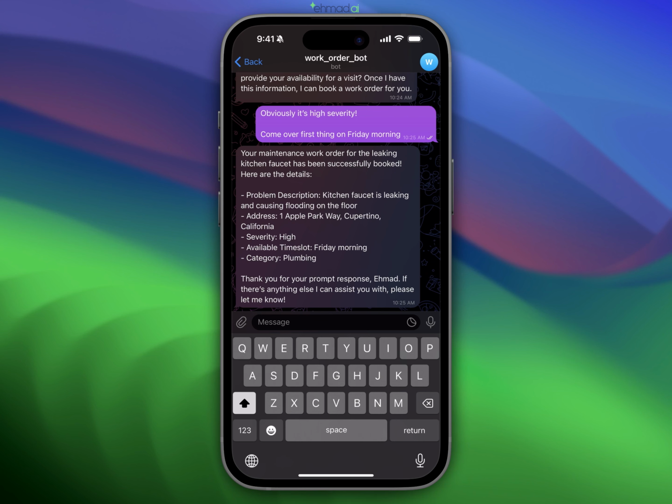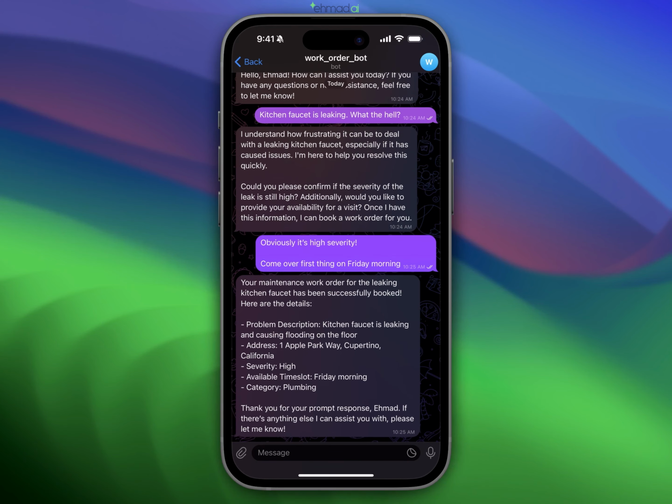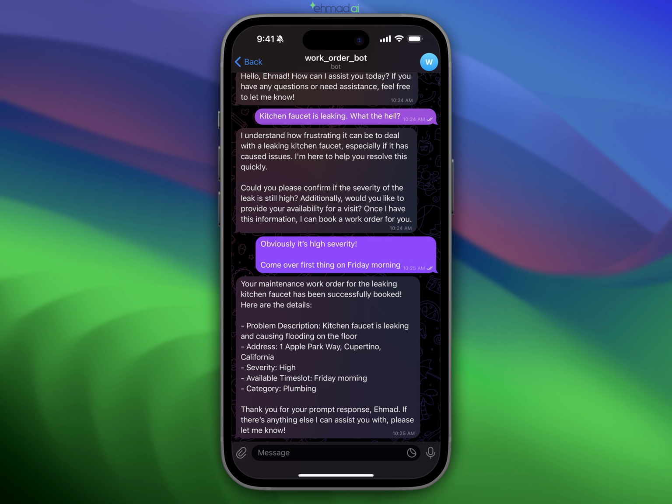So yeah, if a human were to call a support agent and explain all of this to them, they would be a lot frustrated. They would have all of these back and forth like, hey, the kitchen faucet is leaking and whatnot. So yeah, I think this will save everybody a lot of time and a lot of pain as well. So in a little less than a minute, by just sending 2 very vague messages, I've been able to book this work order, and it has gotten saved to my database on the back end. I'll just quickly show you the database as well.